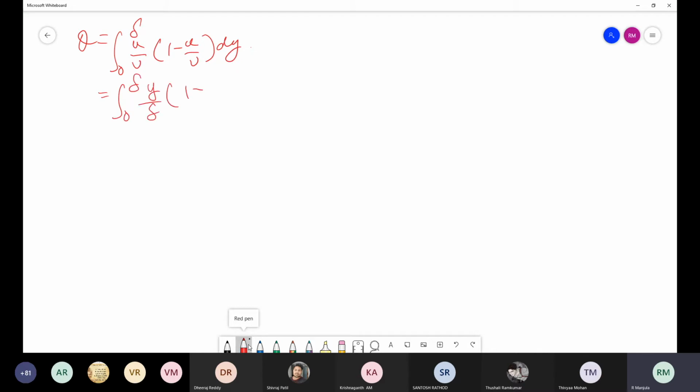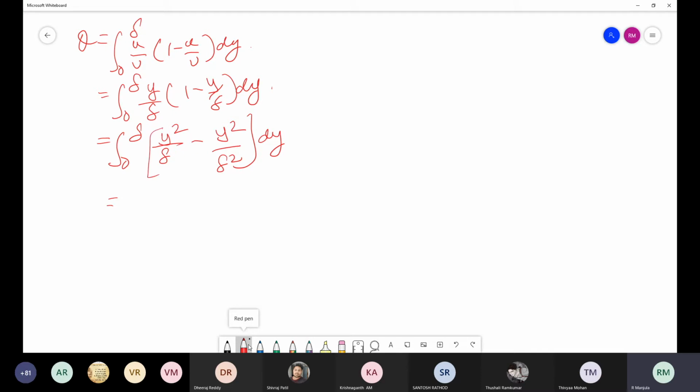And similarly, next is momentum thickness theta. So theta is equal to integral 0 to delta small u by capital U into 1 minus small u by capital U into dy. Then substitute small u by capital U as y by delta into 1 minus y by delta into dy. Upon simplification, integral 0 to delta y by delta minus y square by delta square into dy.